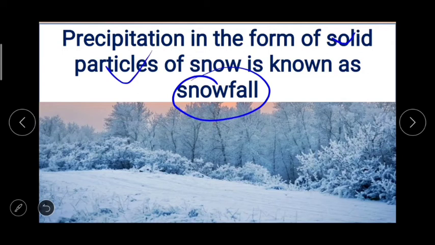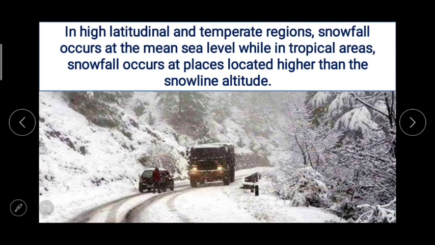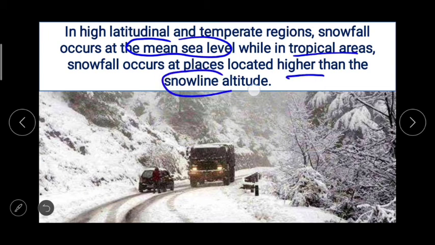In high latitudinal and temperate regions, snowfall occurs at the mean sea level, while in tropical areas snowfall occurs at places located higher than the snow line altitude.